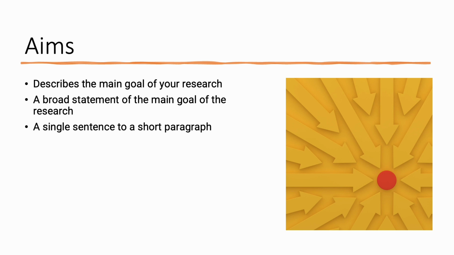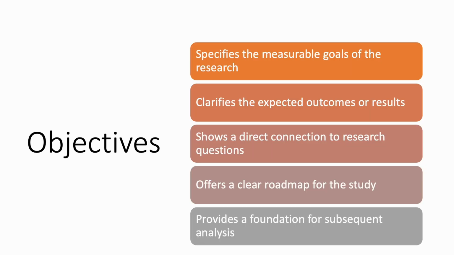Typically, the next section in an introduction is going to be the aim. The aim is going to describe the main goal of your research. It's a broad statement of the main goal of the research, and it's typically a single sentence for most studies. But if the study is going to get a little bit longer, it might become a short paragraph. Please note, a short paragraph or a few single sentences can list the different aims that might be undertaken in something like a PhD.